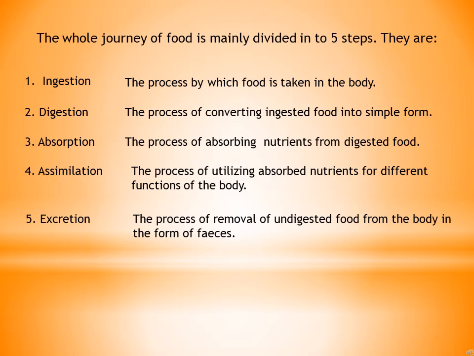So, children, all these 5 steps are mainly involved in the process of nutrition in human body.